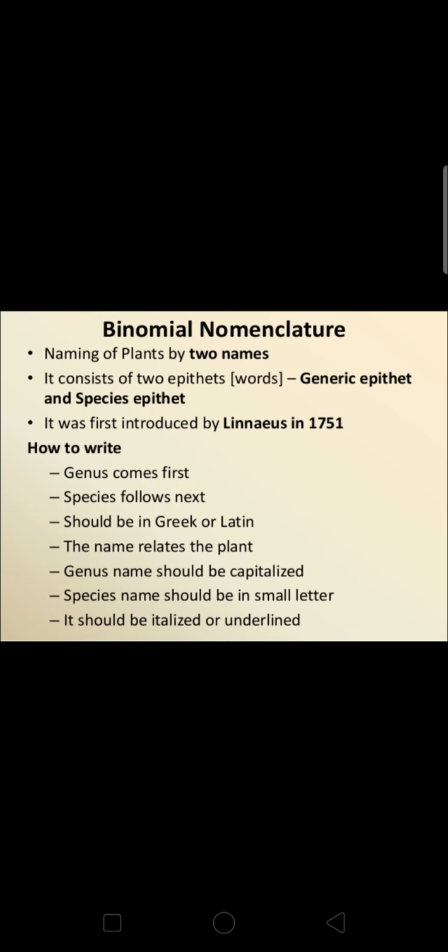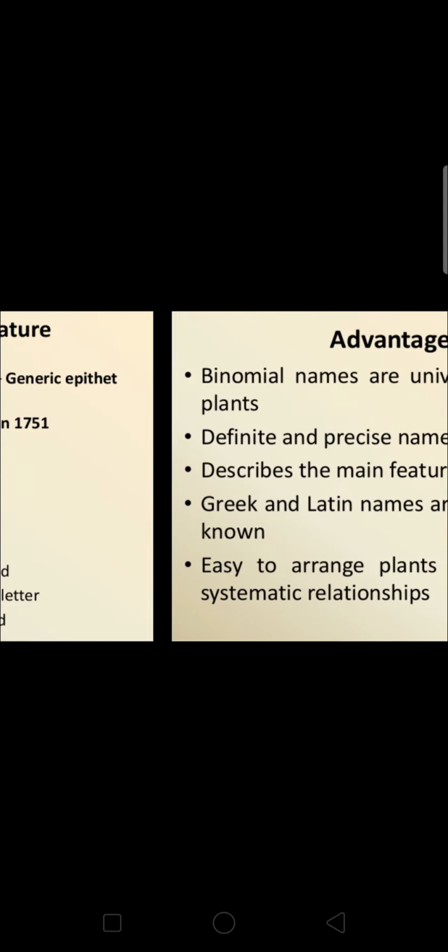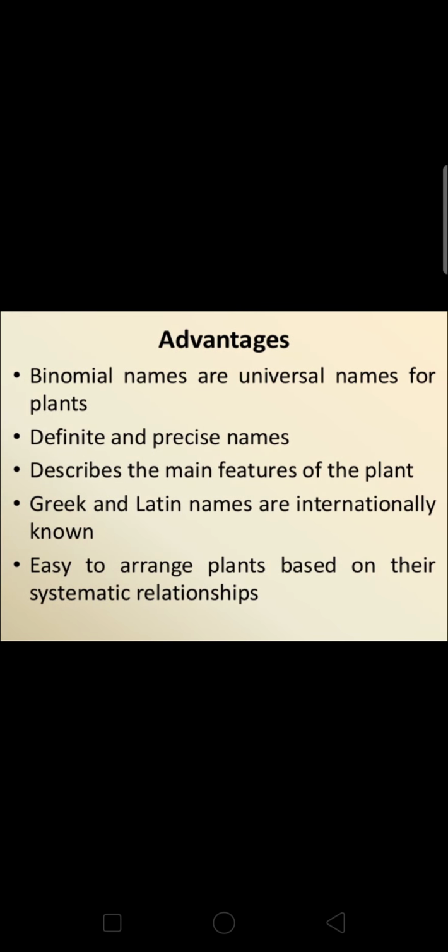Mr. Carl Linnaeus was the first person who gave this binomial nomenclature. Carl Linnaeus was born on May 23, 1707 in the province of Smaland in southern Sweden. My dear students, you are supposed to remember the dates. He was born on May 23, 1707. He was from Sweden. What did Mr. Carl Linnaeus say?